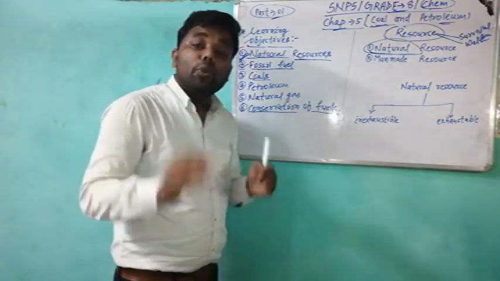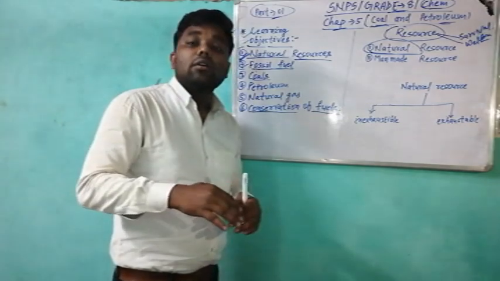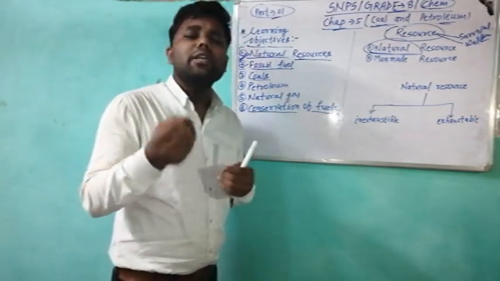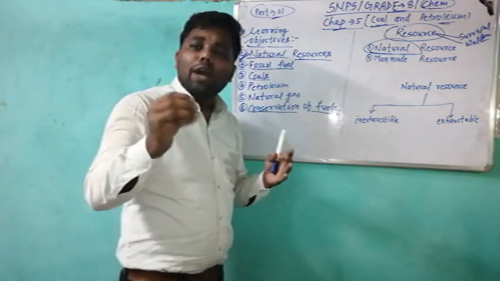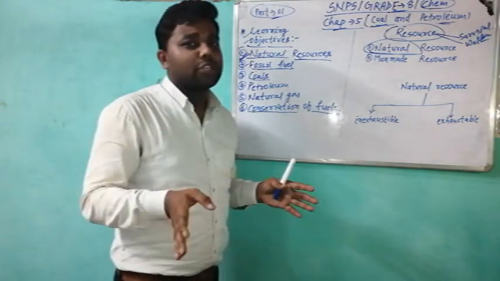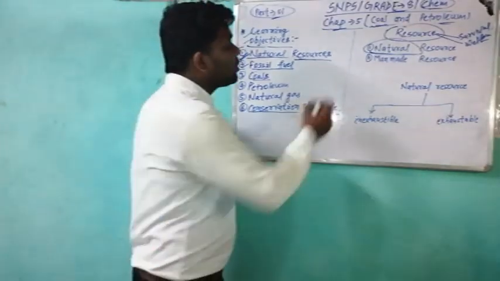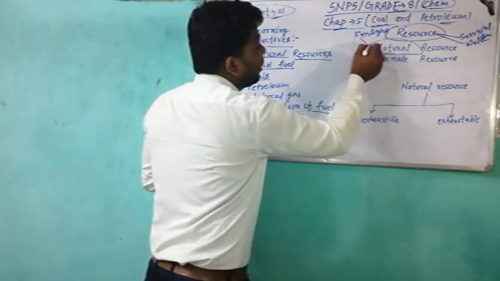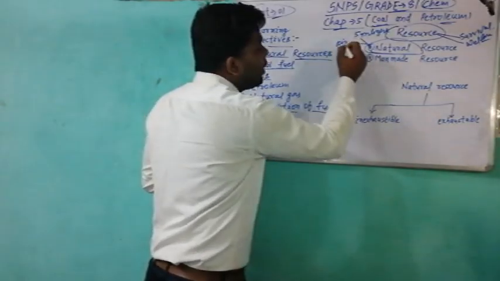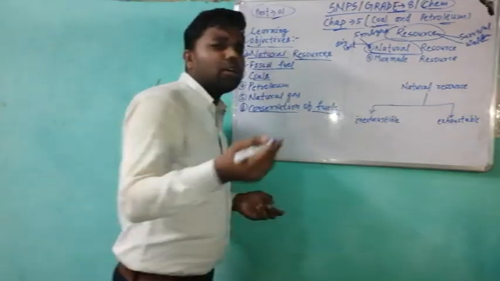Those resources which are obtained from nature are called natural resources. This is a very simple definition, and I don't think you are facing any problem in this lecture. So what are the examples? Examples are very simple: sunlight, air, soil, and wind.